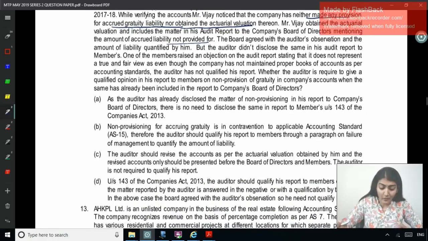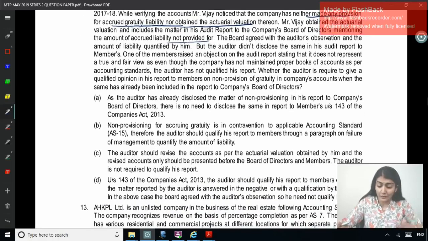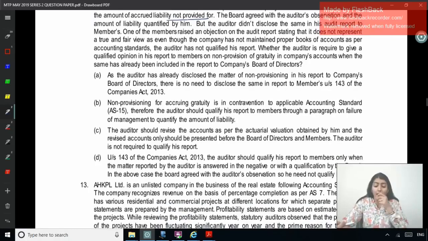Right. So as the auditor has already disclosed the matter of non-provisioning in his report to the company BOD, there is no need to disclose the same in the report to members under section 143, as it is already disclosed. Not because it's already disclosed. It has been disclosed and it has been agreed upon by the management. That is why. Okay. Non-provisioning for accrued liability is in contravention to the applicable accounting standard AS 15.